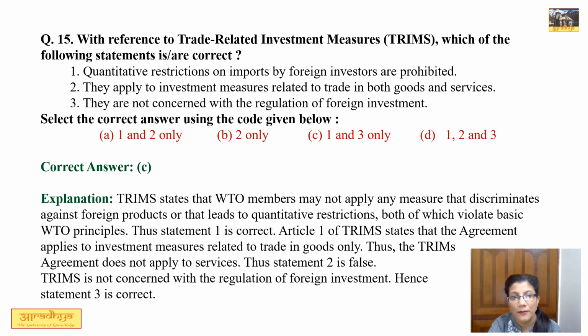Second statement, they apply to investment measures related to trade in both goods and services. This statement is not correct because TRIM agreement does not apply to services. They are only applicable on goods. Third statement, they are not concerned with the regulation of foreign investment. This statement is correct. So correct option is C, that is 1 and 3 only.